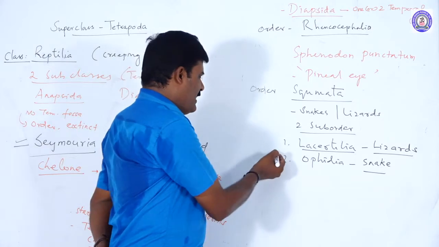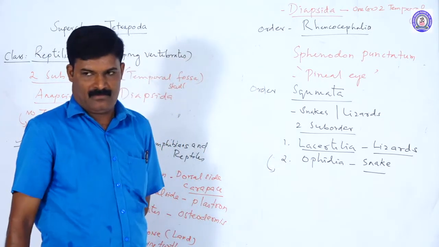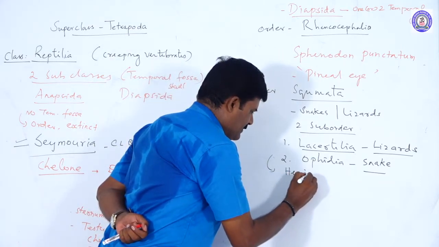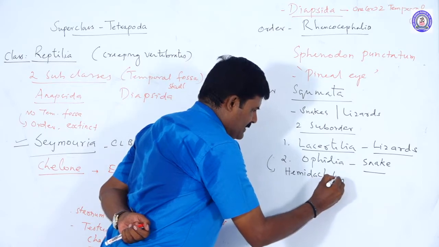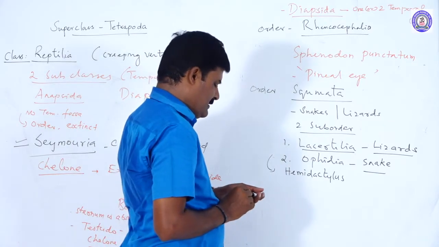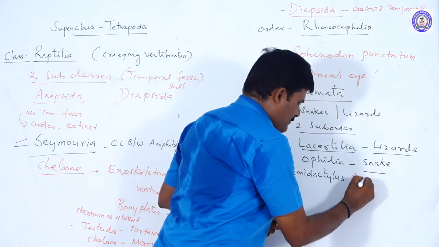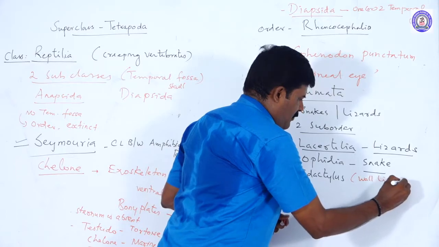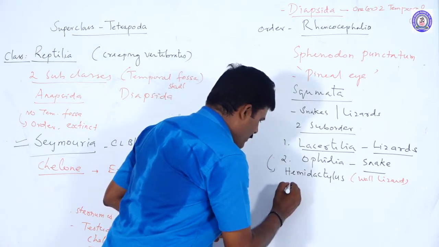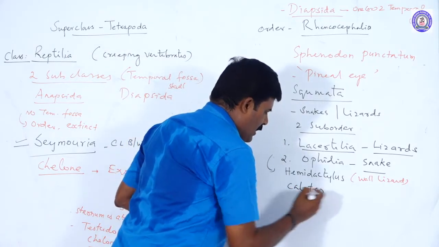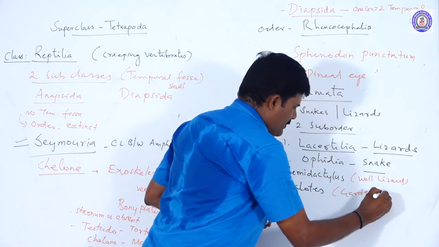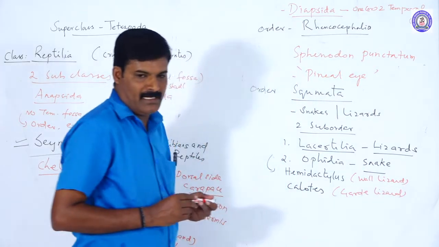Sauriology. What are the different types of lizards present? One is Hemidactylus. Note, Hemidactylus is the wall lizard. Next, Calotes. Calotes is the garden lizard.